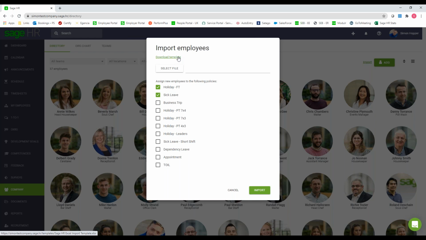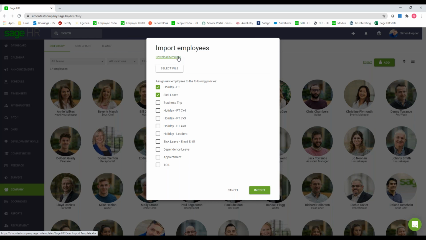If you use Sage 50 Payroll, you've got two options from there. Again, you could export a file out, and just use that import option to import it in. The second option is you may have seen a feature in there called upload payslips. If you don't use that feature at the minute, what it can do is connect your payroll up to Sage HR, and it'll pull across basic employee information into Sage HR. And then, as its name suggests, upload payslips. When you finish doing your payroll, you can then upload your payslips, and those will be available in Sage HR.